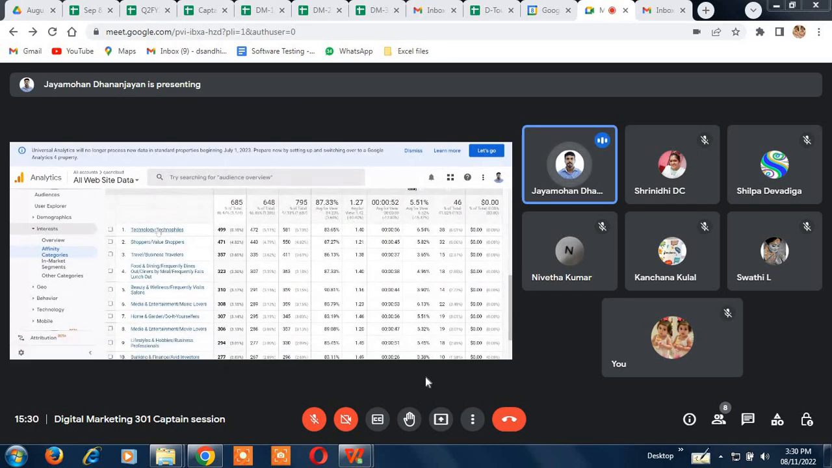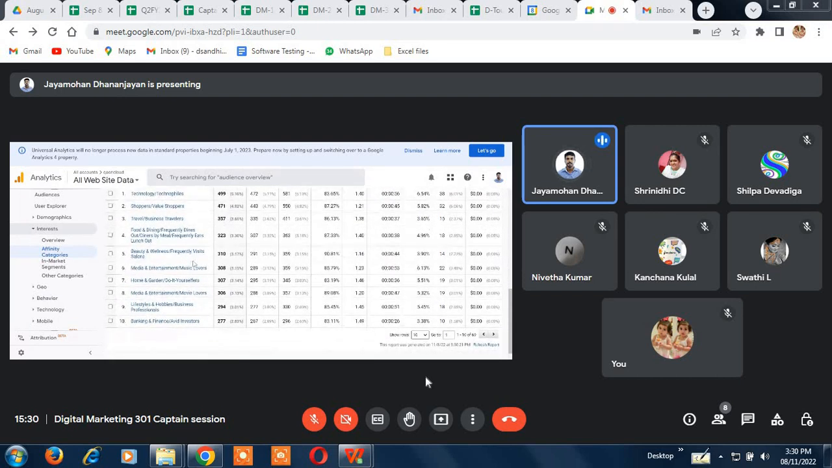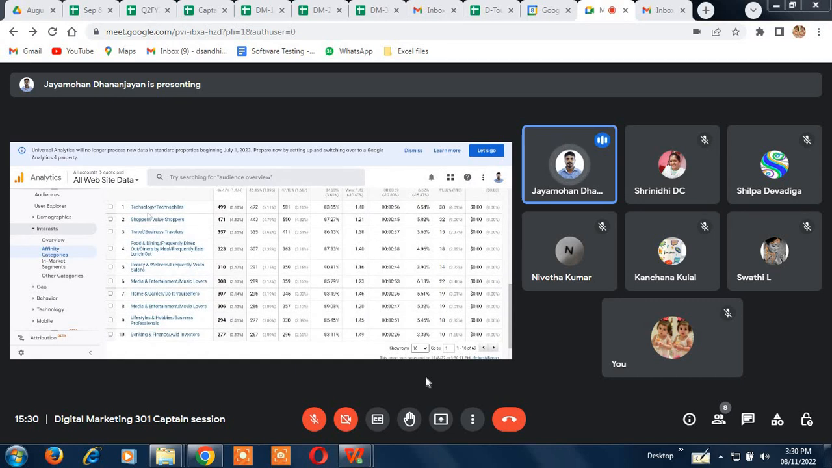So mostly the first comes the technology kind of people. And then the shoppers, value shoppers is the second one. Travel, business travelers. So food and dining. So if you look at this, okay, first one technology, and then the 10th one, maybe only 2 are relevant to us. Other 8 are not relevant to us.